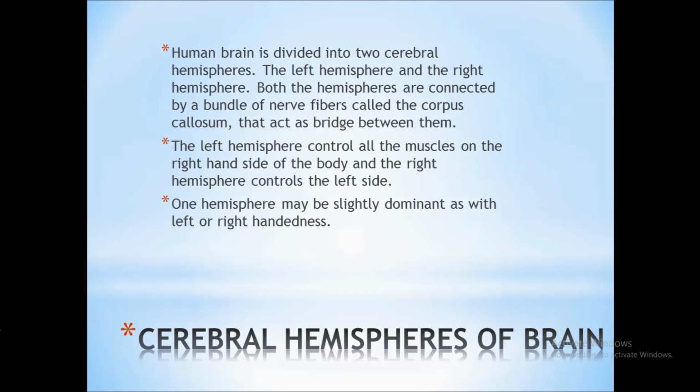One hemisphere may be slightly dominant over the other, as with left or right-handedness. The person who is left-handed could have the right hemisphere dominant, and the person who is right-handed could have the left hemisphere more dominant as compared to the other.